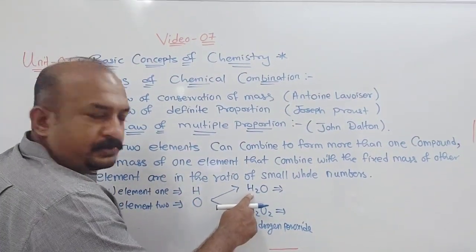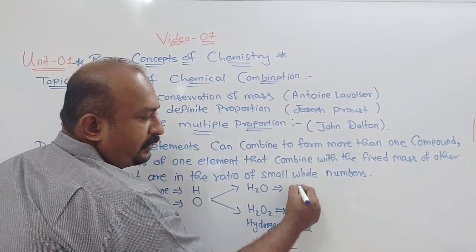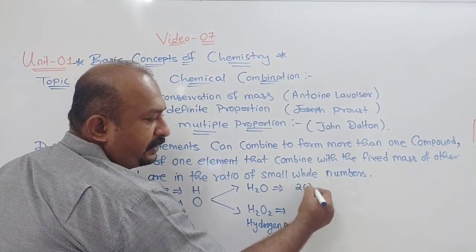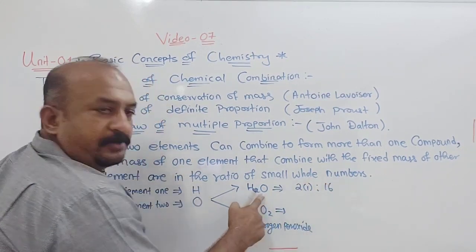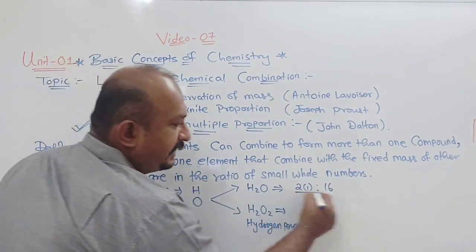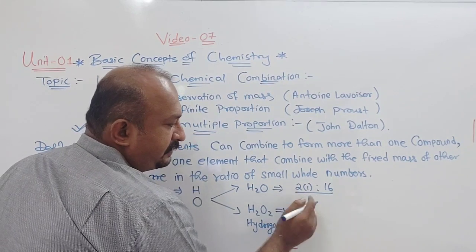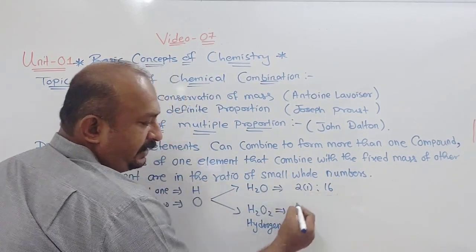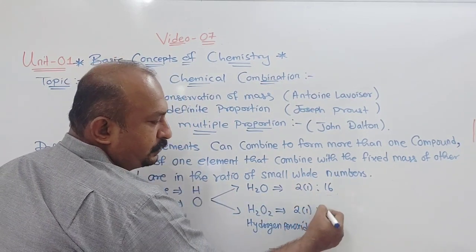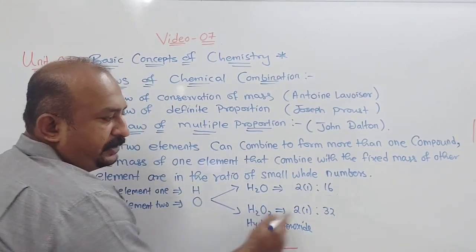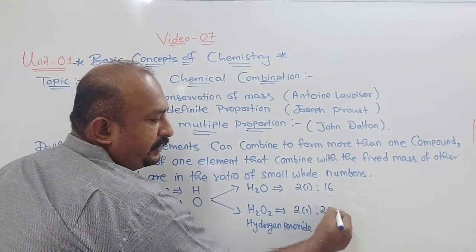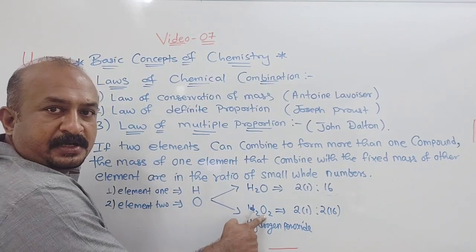See, H2O: H2 means 2 into 1, is to 16 of oxygen. Same way, for H2O2 it is 2 into 1, is to 32, because it is 2 into 16 of oxygen. Understood?